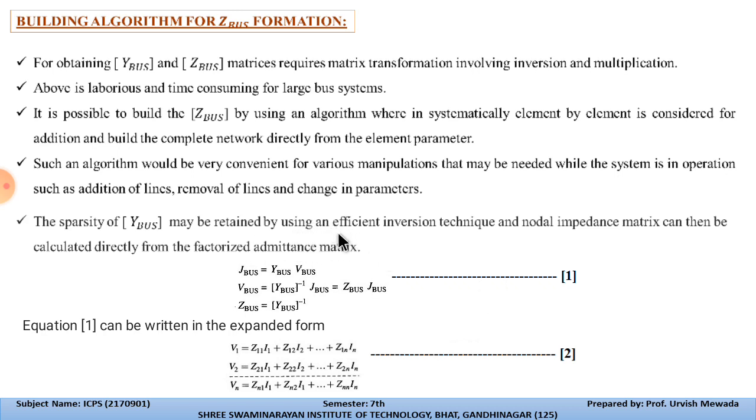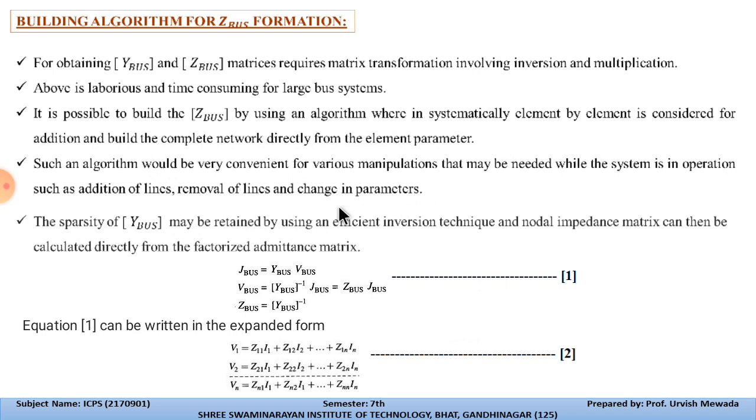So this is the equation that we already discussed, and from this we can determine the ZBus algorithm. Why do we need to form the ZBus? Because this method is very easy for the determination of nth number of buses. Whenever the system is in healthy condition, we make many changes to maintain the contingency of the transmission system.